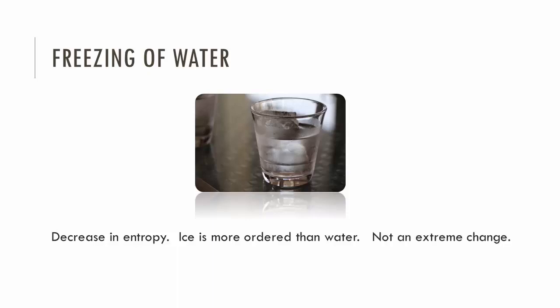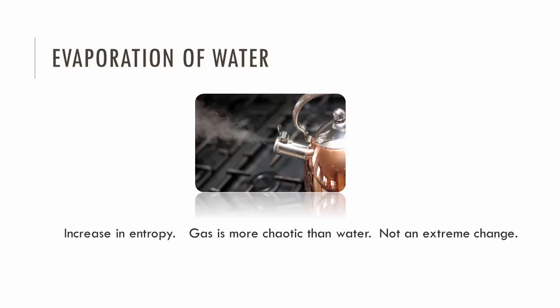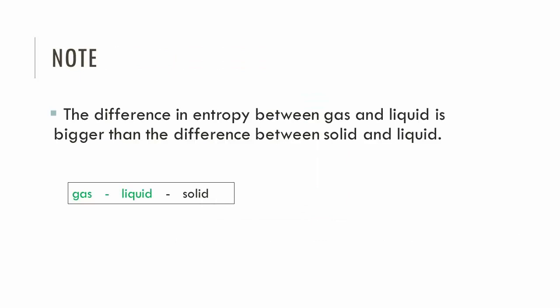The entropy change is not really that big, however. We're only passing to a phase that, according to the order of the phases based on the energy of the molecules, is directly beside it. Same thing goes for the evaporation of water. But in this case, there's an increase in the entropy because water is less chaotic in liquid form than when it is a gas. The difference between the disorders of the gaseous and liquid phases is bigger than the difference between the disorders of the solid and liquid phases.